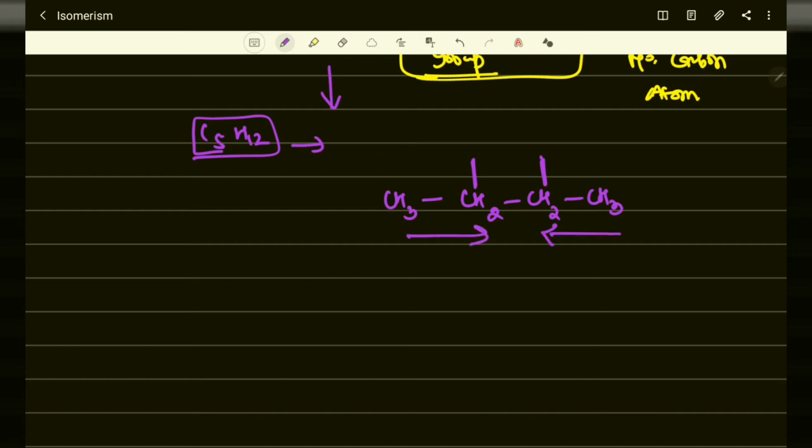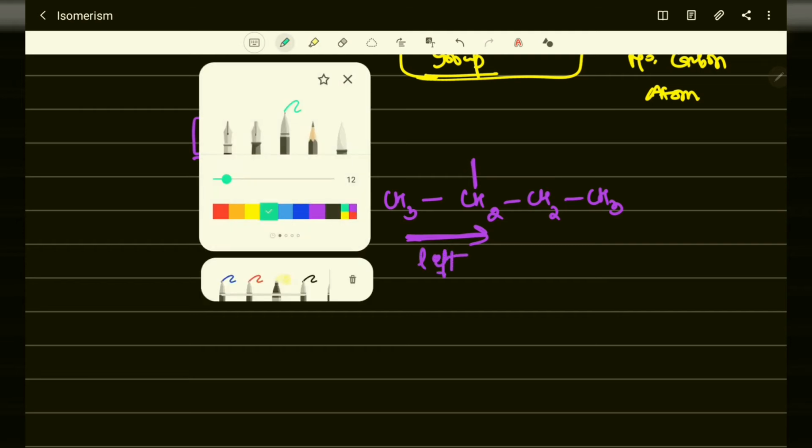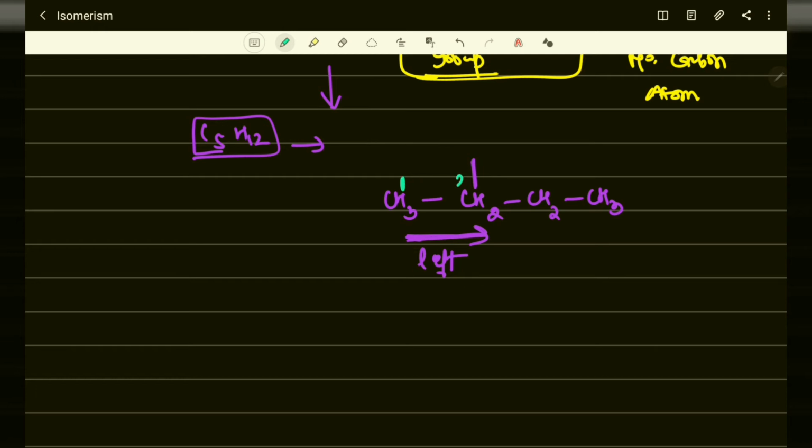If we consider from this side, the carbon numbering is 1, 2, 3 and 4. We need to add one methyl group on the second number carbon atom, then 1 H needs to be removed from here.